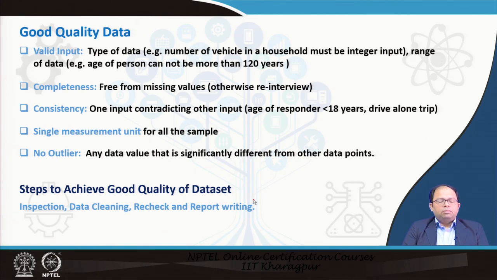The different steps we need to do to achieve a good quality data set are, first of all, we need to inspect the data, then we need to clean the data, then we need to recheck the data after cleaning to see if everything is fine, and finally we have to record all the steps that we have undertaken to clean the data, so that we have a report on that. So in case some problems or errors happen later on, we can trace back where the error originated.